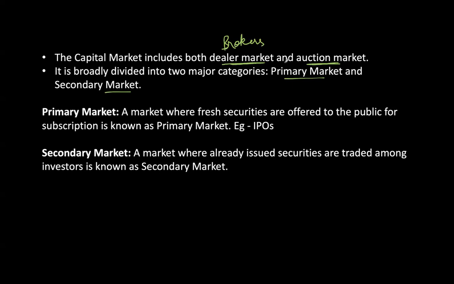Okay, so primary market, we often hear the term IPOs. IPO of a company. So IPO stands for initial public offering, which is done for the very first time in the stock market when a company for the very first time is issuing its shares for the people to buy and trade. That happens only in the primary market for the very first time. And once it is done and people can actually buy the shares and trade in them, that happens in the secondary market.